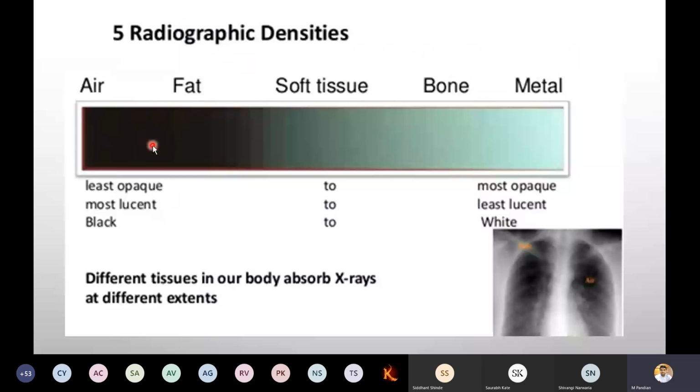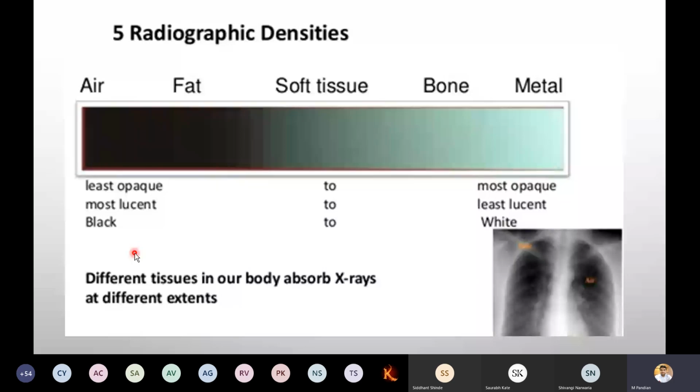These are the five radiographic densities. This is very useful for you in future. So metal, the color will be like this. Bone will be opaque or white. Soft tissue is gray color. Fat is almost black. Air is completely black. Different tissues in our body absorb X-rays to different extents, as I said.